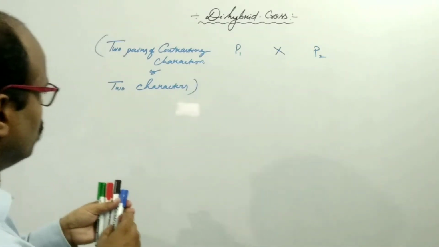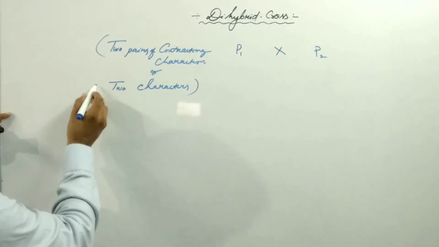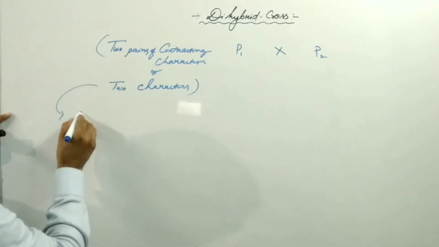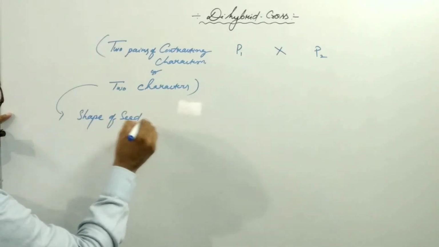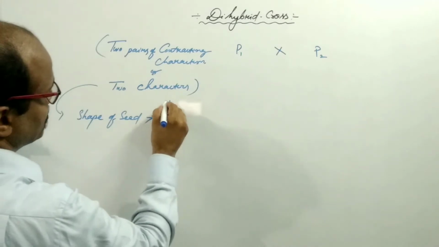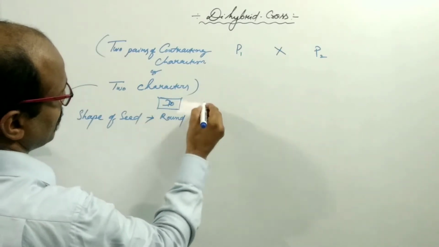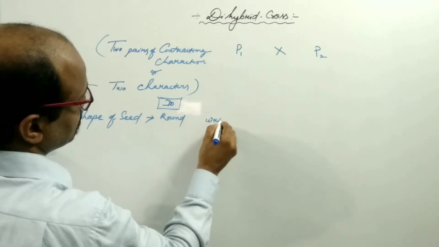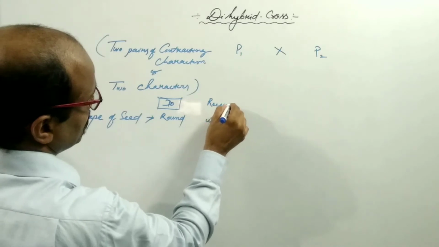So Mendel used two characters. One is the shape of seed. In case of shape of seed, round is dominant and wrinkled is recessive.